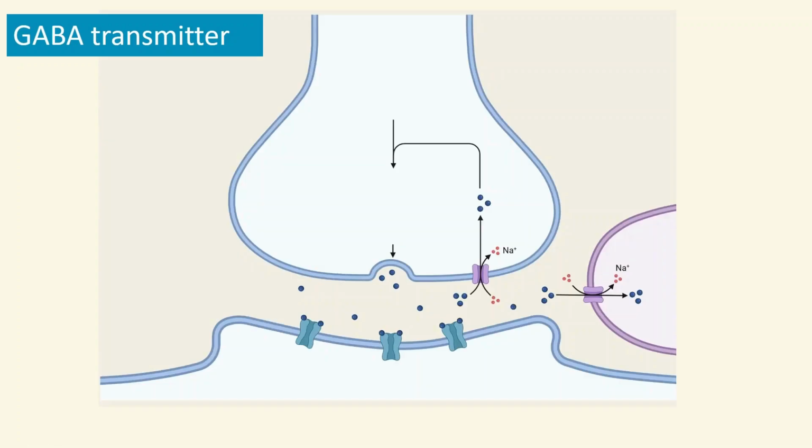GABA is known as an inhibitory neurotransmitter, primarily found in the brain. GABA is also biosynthesized in the presynaptic terminal, eventually diffuses into the synapse, and then binds to the receptors in the postsynaptic terminal. The signals are terminated by GABA going into the glial cells and also by reuptake. So let's see how GABA is synthesized.